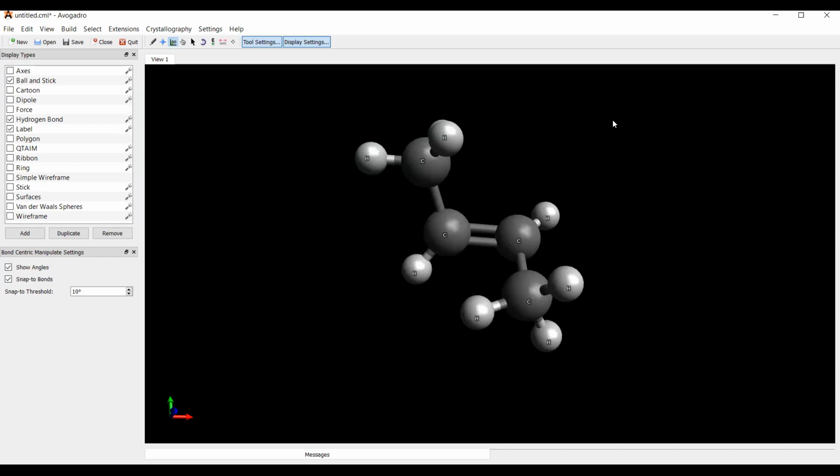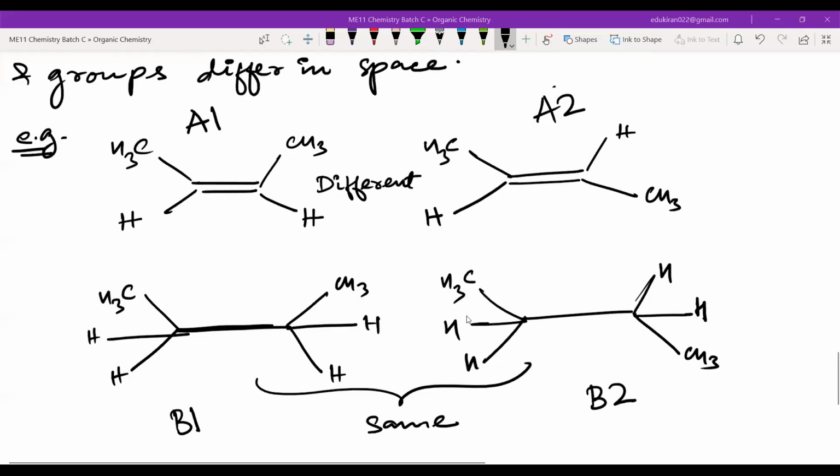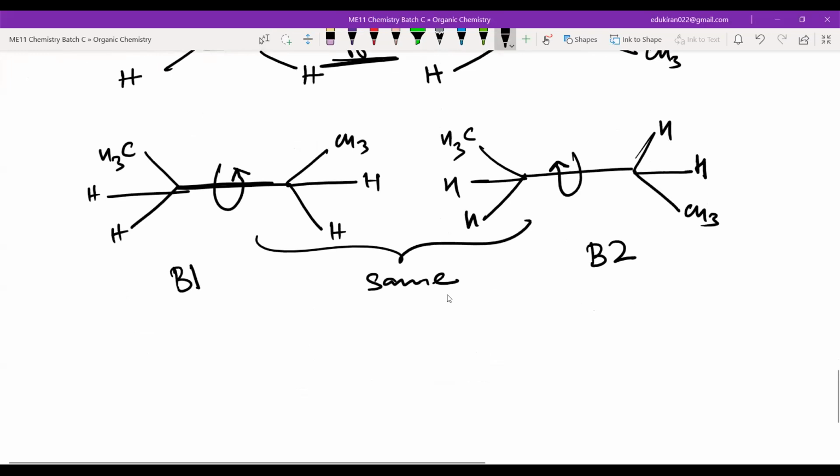Yes, sir. Okay. So due to the restriction of rotation, what happens? That means I can say that these two things are different, but here rotation is allowed. That is why these two are same. The rotation is allowed here. So you'll write one more point.